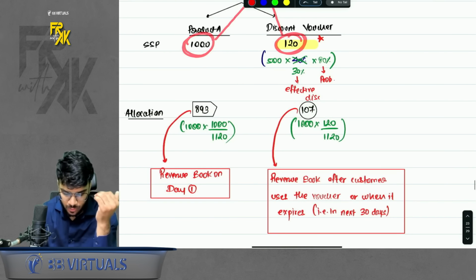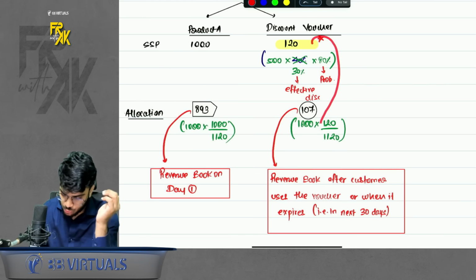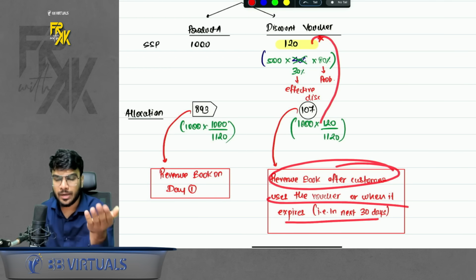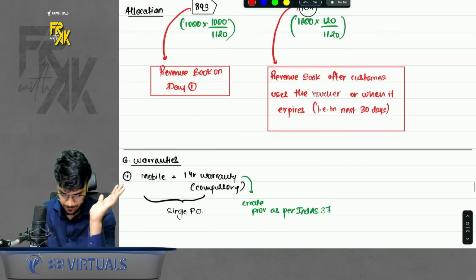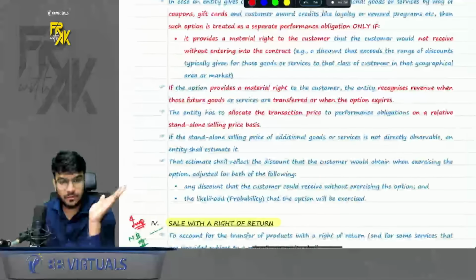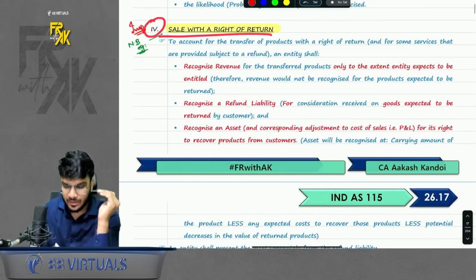Whatever gets allocated to product A, you can book on day one. Whatever gets allocated to discount voucher, you should not book on day one. You should ideally book it when the customer redeems the voucher or when the voucher expires. Simple. I hope this is clear to everyone. Yes? Chalo. Next point is sale with a right to return.